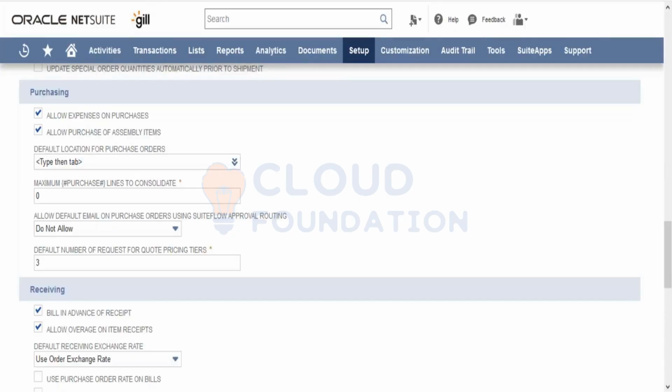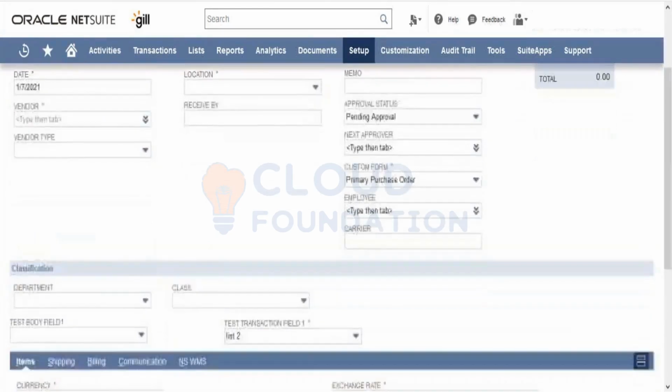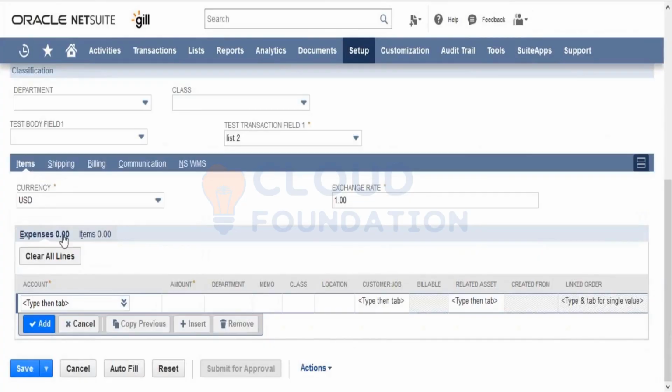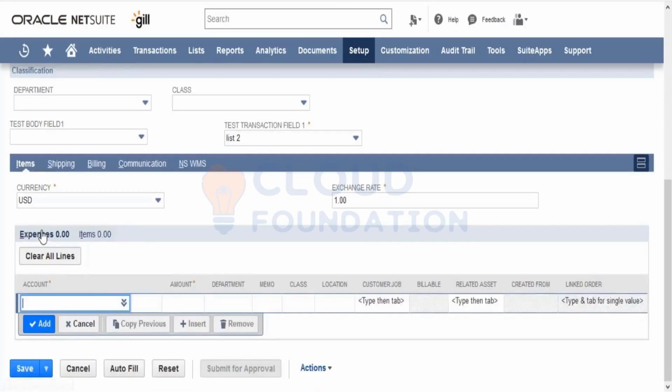The purchase order page is open here. If I scroll down on the line items, you can see that I have expenses as well as items. If I want to purchase items, I can enter the items here. In case I want to directly enter the expense account instead of the item, I can select the account as well.